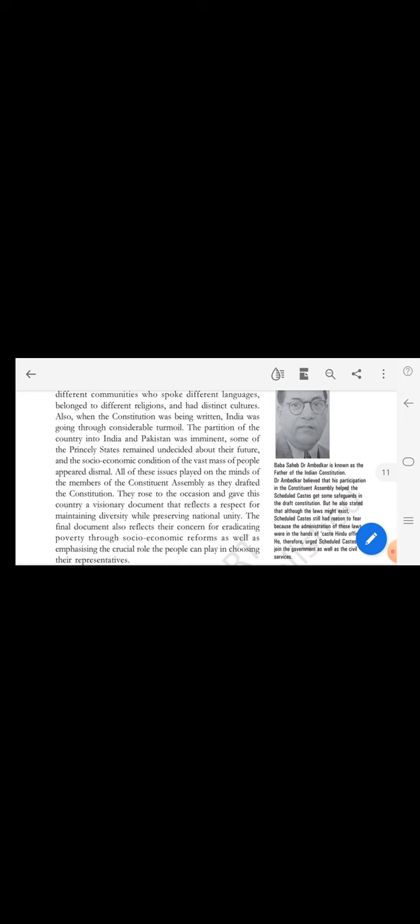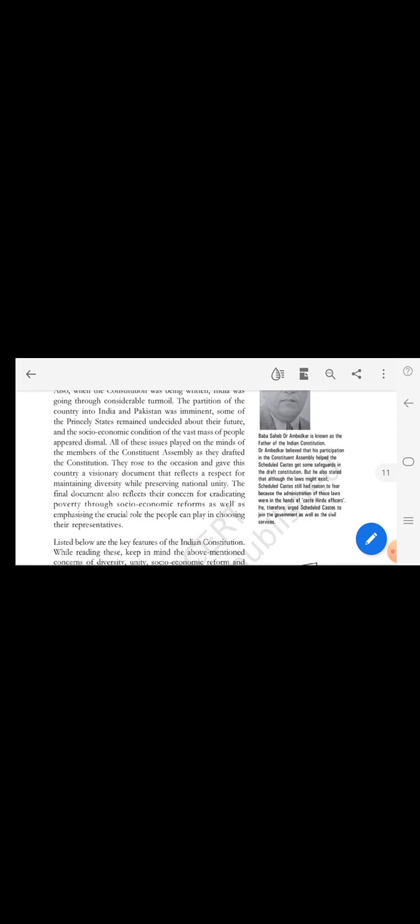They kept this in mind very carefully and framed the constitution. The final document also reflects their concern for eradicating poverty, so they had to keep poverty in mind too.